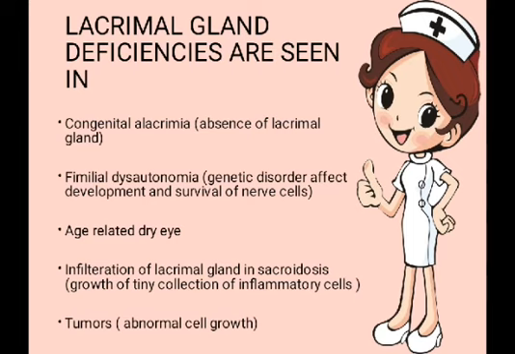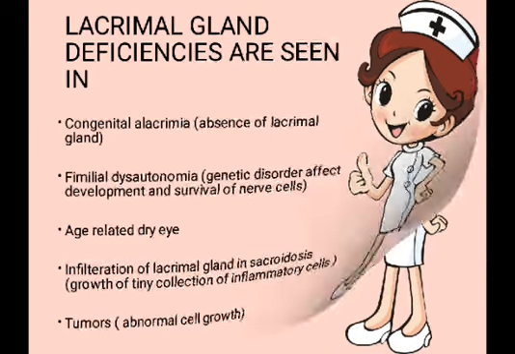Next one is infiltration of the lacrimal gland. Lacrimal gland infiltration takes place in the case of sarcoidosis. Sarcoidosis is a kind of disease in which growth of tiny collections of inflammatory cells occurs. Next one is tumors. The word tumor means abnormal cell growth.